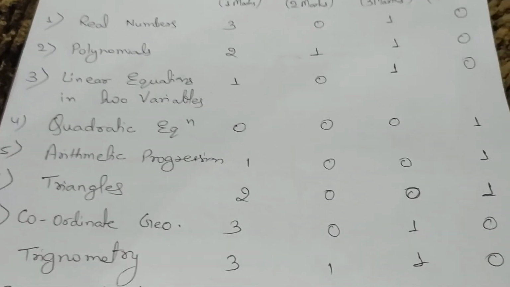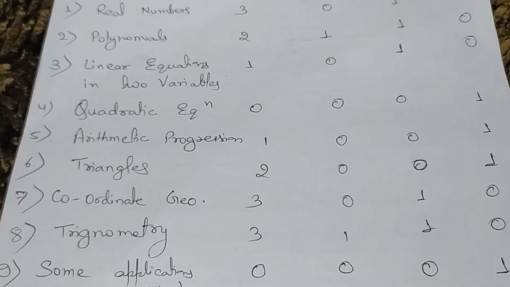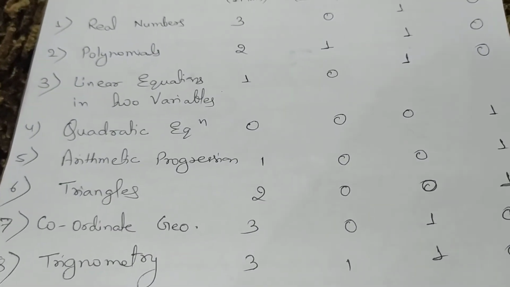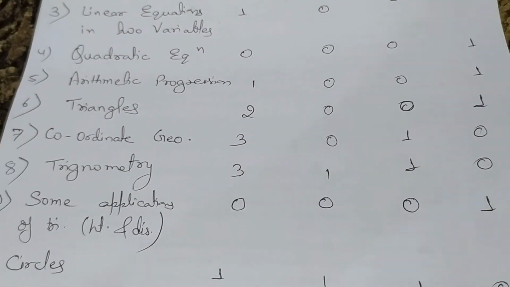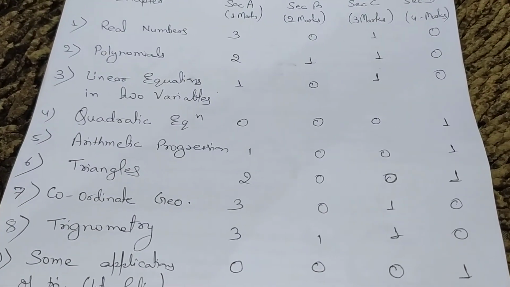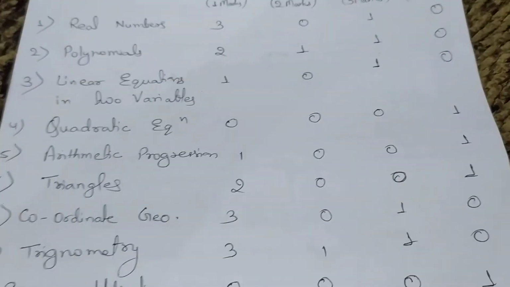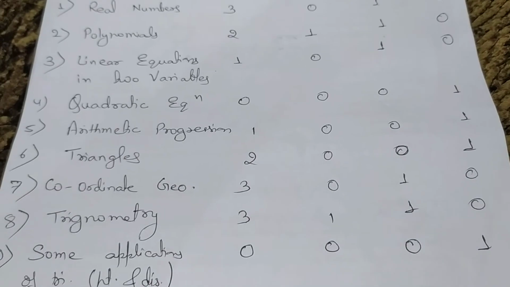Okay, so next we discuss quadratic equations. For quadratic equations there is no question in section A, section B, and section C. This means for quadratic equations only a 4 marks question comes, and that is 1. So we need to prepare for the question of 4 marks for quadratic equations.